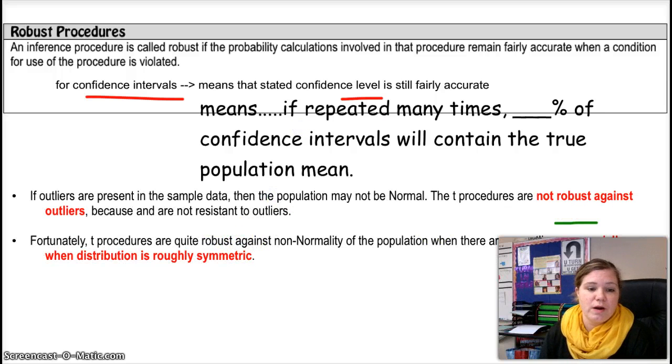Fortunately, T procedures are quite robust against non-normality of the population when there are no outliers. So that just means skewness, okay? Or double peaked, bimodal. Okay, especially when the distribution is roughly symmetric.